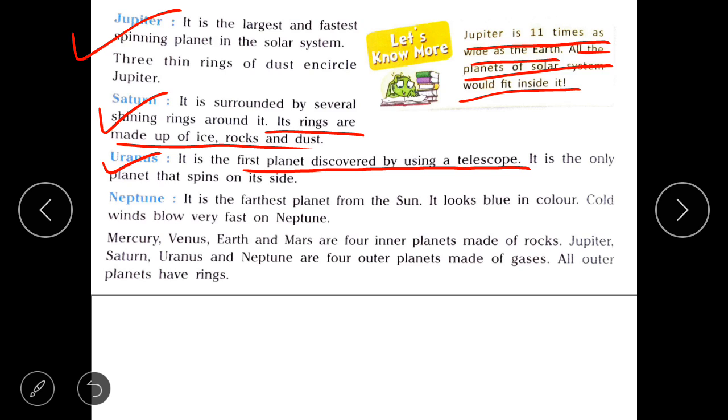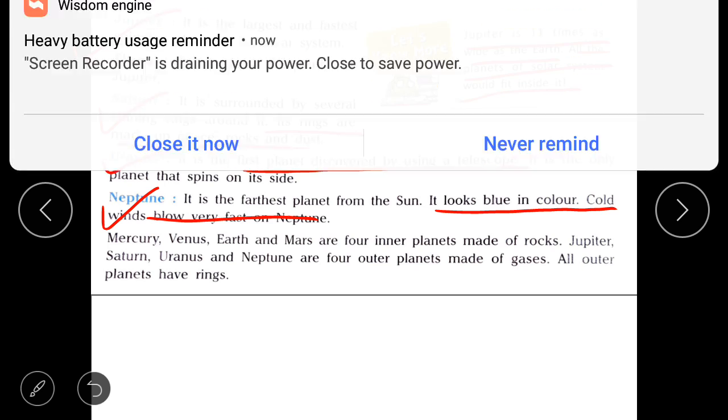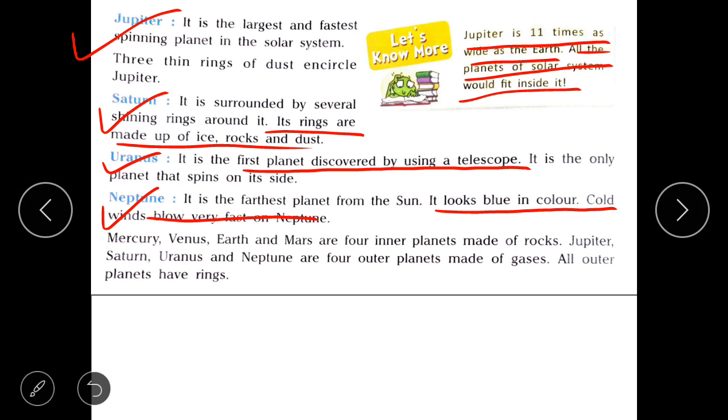Neptune is the farthest planet from the Sun. It looks blue in color. Cold winds blow very fast on Neptune. Children, do you know that all the 8 planets of our solar system are grouped into the categories inner planets and outer planets? Mercury, Venus, Earth, and Mars are 4 inner planets and are made up of rocks.